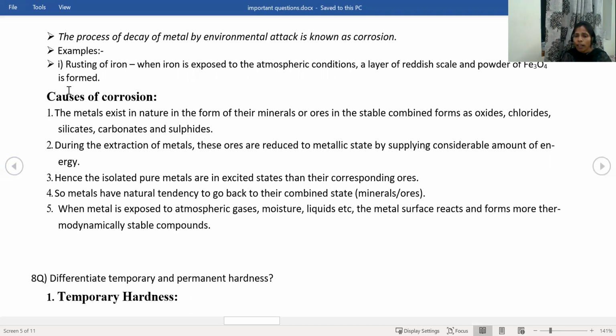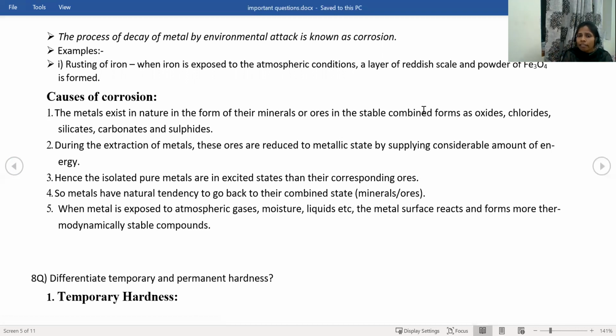An example is rusting of iron and the black layer on silver. These are examples of corrosion. But what is the cause? Why is corrosion happening on the metal? Let us see the causes of corrosion. The metal exists in nature in the form of its minerals or ores in stable combined forms. Whatever exists in nature is in the stable form only.